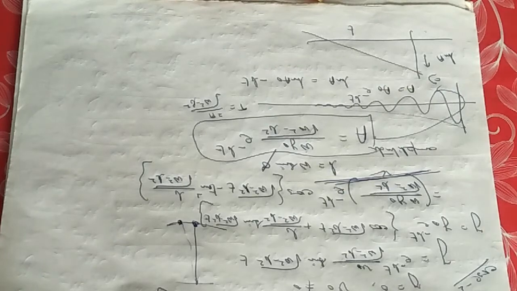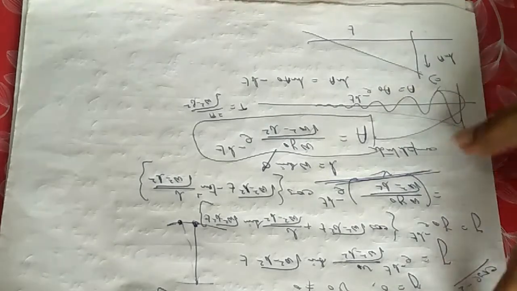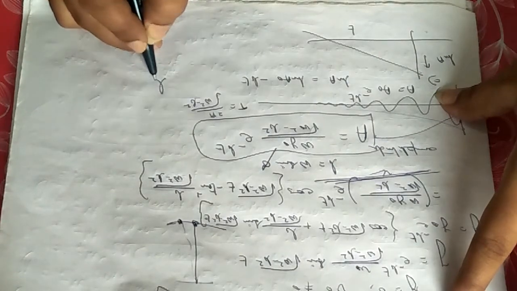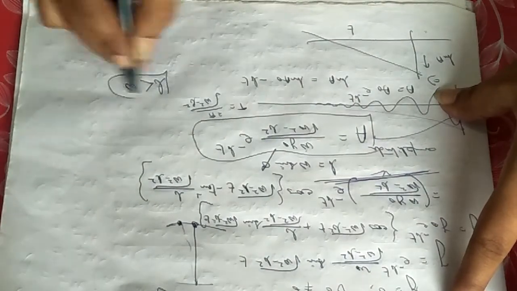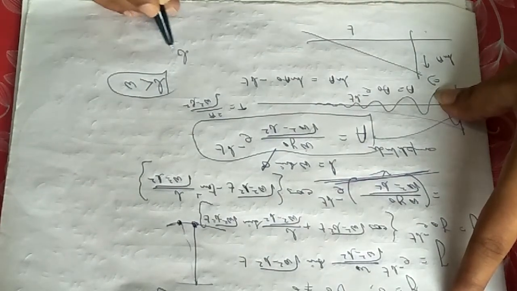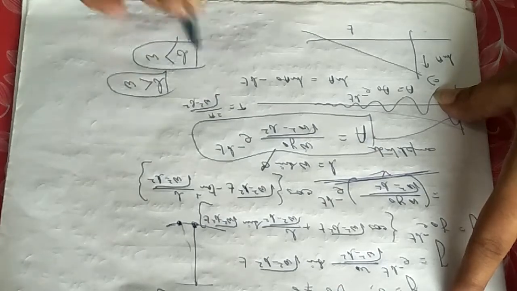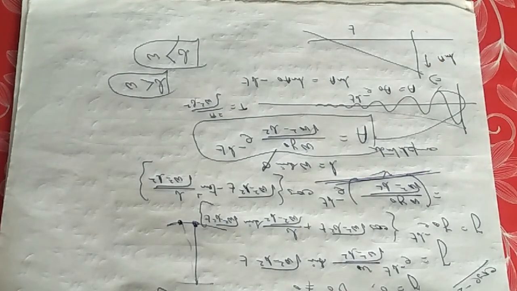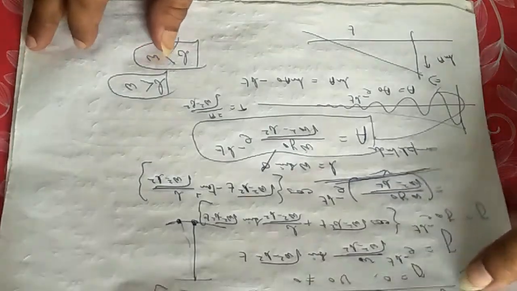Now we will be looking towards another aspect. Initially we considered in the motion that b was less than omega. Now in contrary, if you consider b is greater than omega, that is the damping is large. The damping is not small, rather the damping is large. Then how the calculation will change.